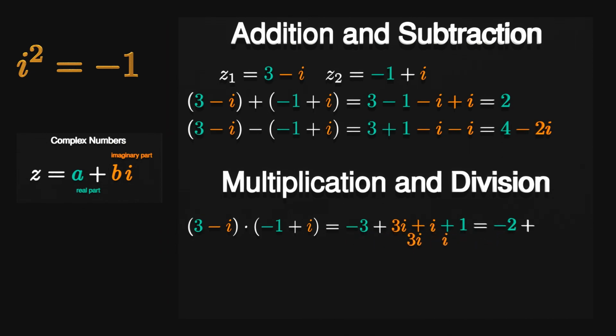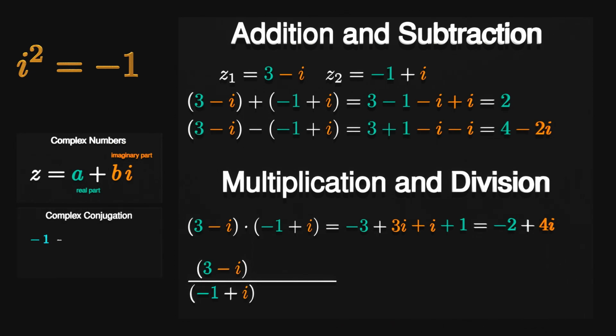The trick when it comes to division is to expand the fraction with a divisor whose sign has been flipped in the imaginary part. In this case, the term to expand with is -1 minus i. This operation might look the scariest, but it's actually just 2 parallel multiplications.